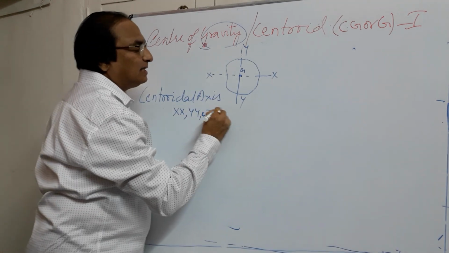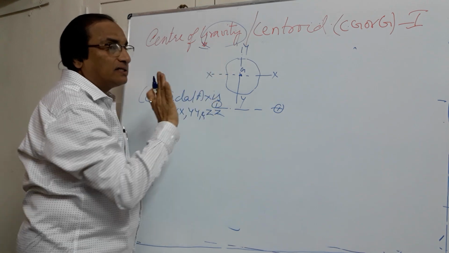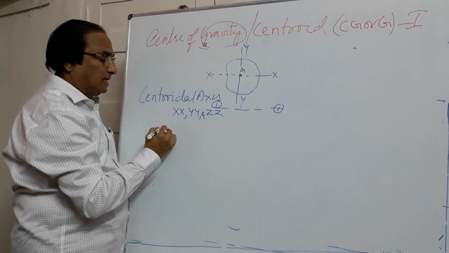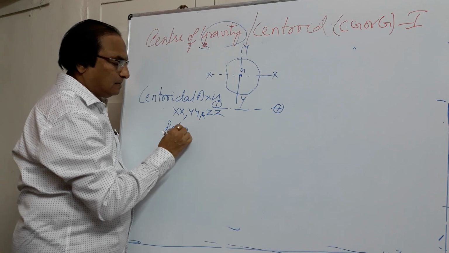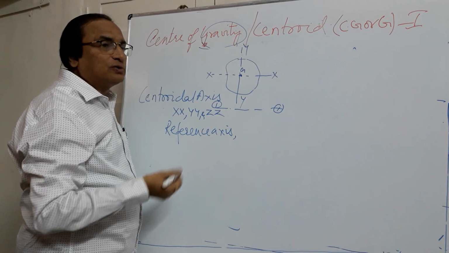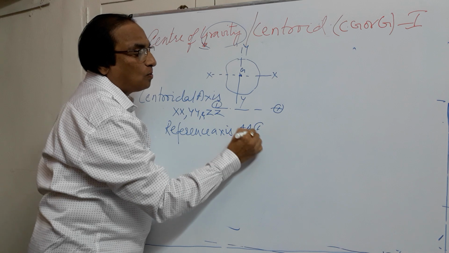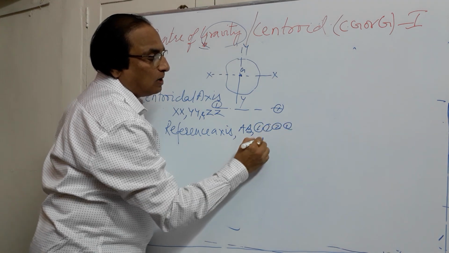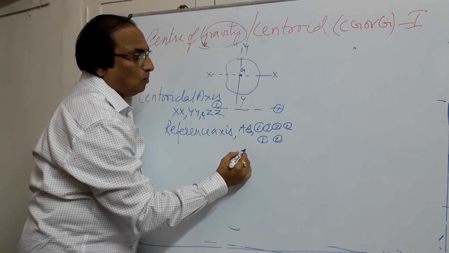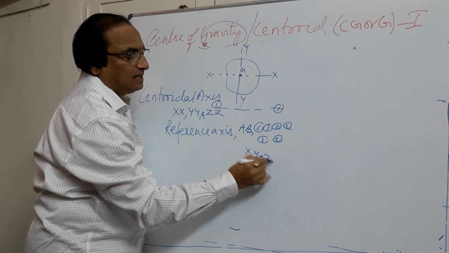Suppose I draw any other axis, 1, 1. This is not passing through a centroid. We call such axes which are not passing through the centroid reference axes. We can use any alphanumeric notation, either A, B or 1, 1, 2, 2, but except x, y and z.